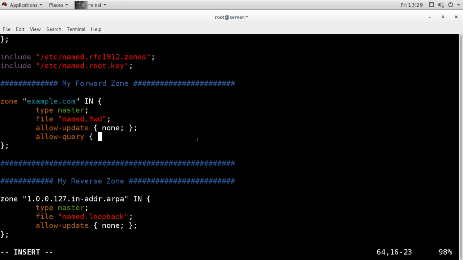We can have multiple zones in the DNS server, and different zones for different domains, so you have to add this option for allowing the query. I am going for any here also, so that anyone can query this zone. Now this is my forward zone information.